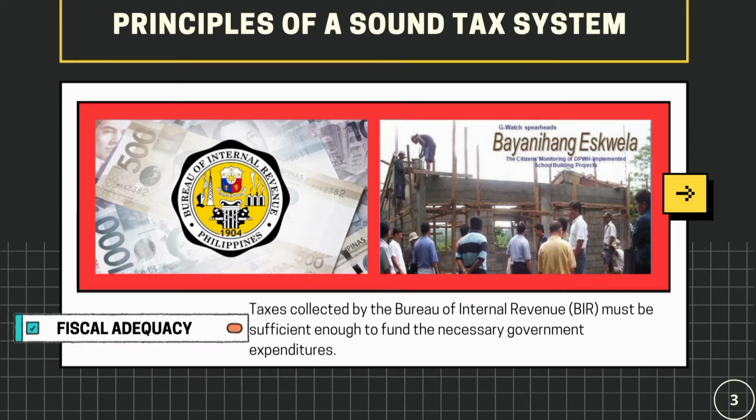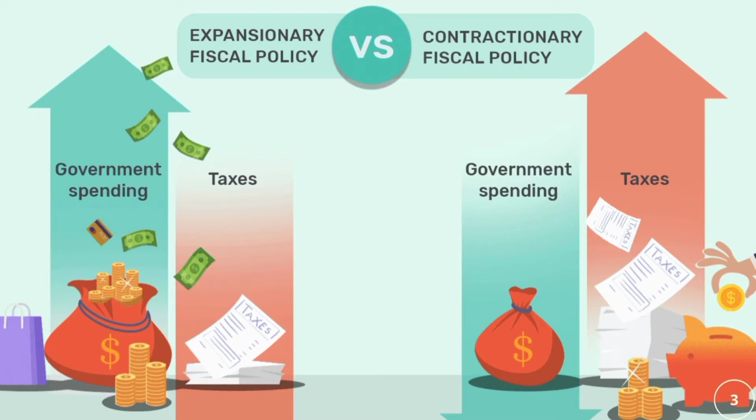So first off is fiscal adequacy. It means that taxes collected by the Bureau of Internal Revenue, or BIR, must be sufficient enough to fund the necessary government expenditures and basic services in a given fiscal year. It means that the revenues should be capable of expanding or contracting annually in response to variations of public expenditures.